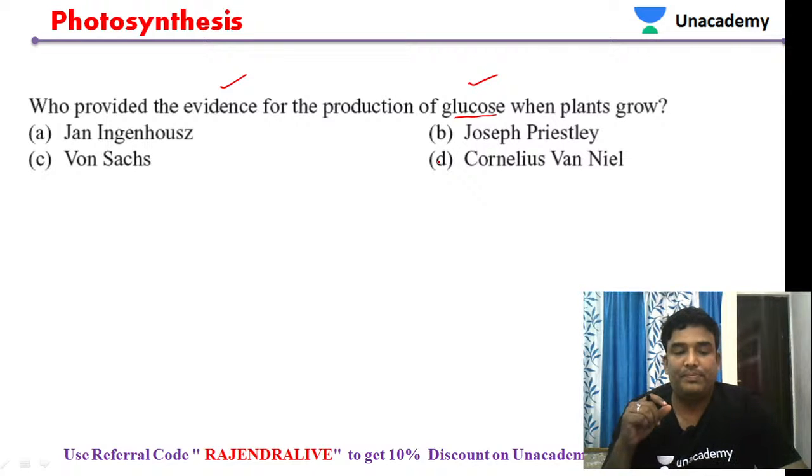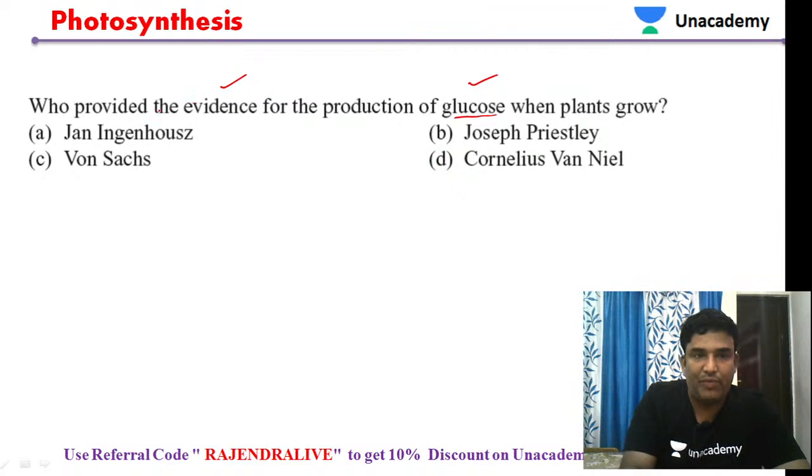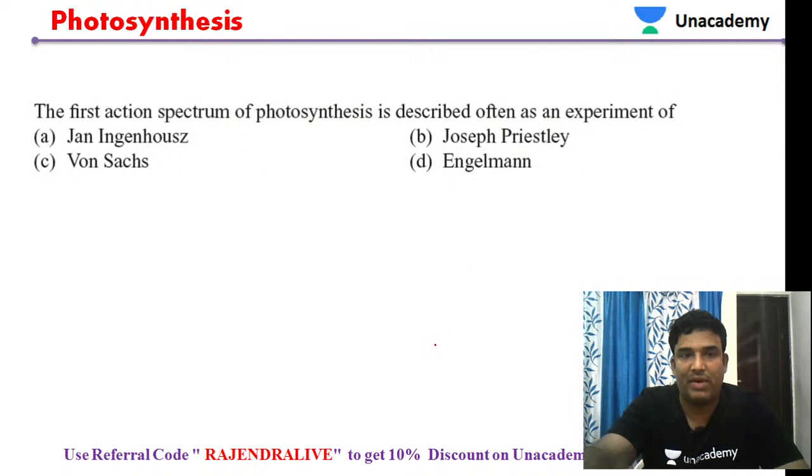So it was Julius von Sachs. Von Sachs is a scientist, the person who has given the evidence that the production of glucose is taking place. So option C will be our answer.